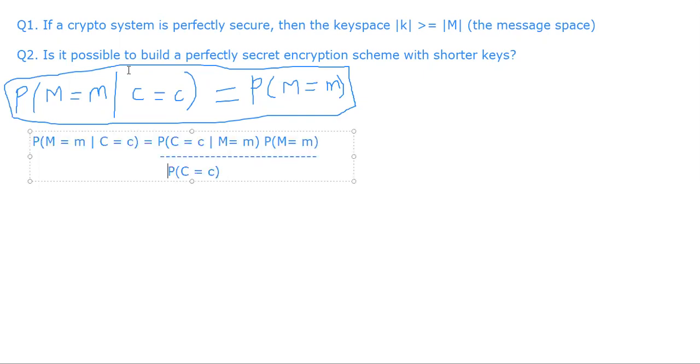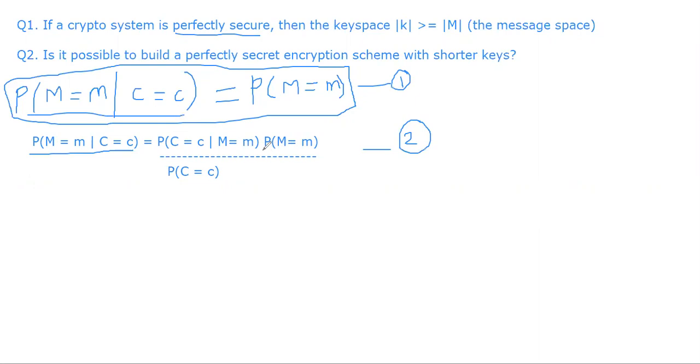Now we can apply Bayes' theorem as follows and think about perfect secrecy. We do know from the previous equation that P of m given c equals P of m. We call this equation 1, which comes from the definition of perfect secrecy. And this is equation 2, which is from Bayes' theorem. If we compare 1 and 2 very carefully, we see that this portion is over here and this portion is over here. That means this portion must be 1.